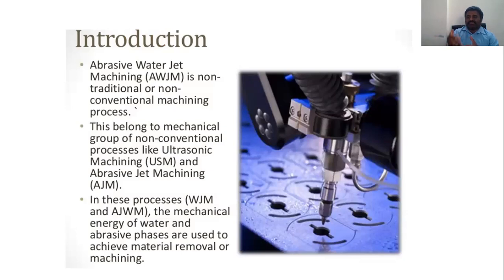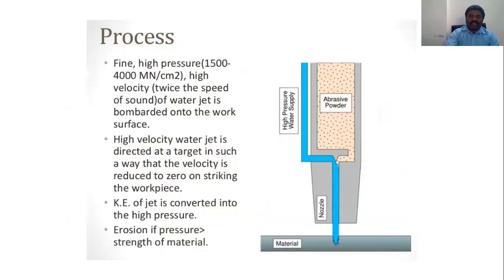We know that water mixed directly can perform the machining operation, and material removal can take place. Or by adding abrasive to the water, material removal can also take place. So here we can go with water jet machining or abrasive water jet machining. See from the diagram.